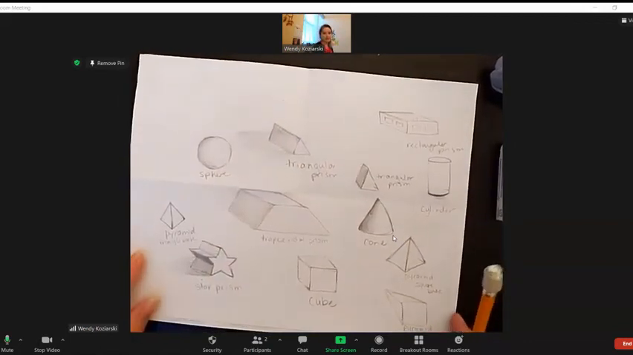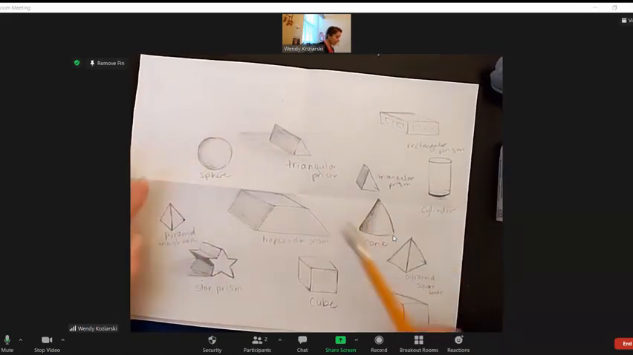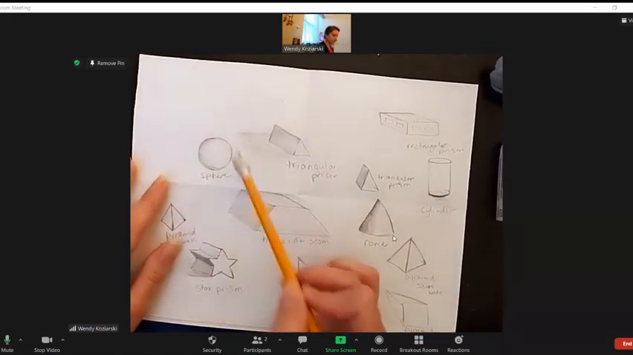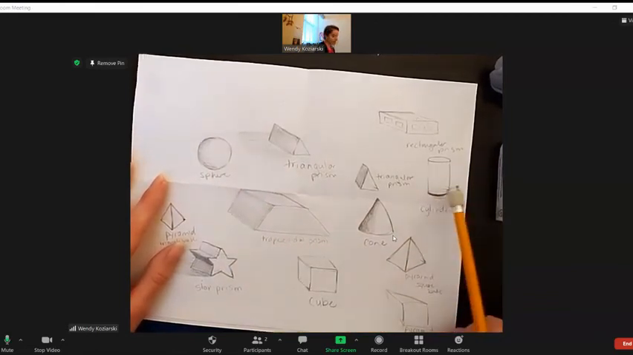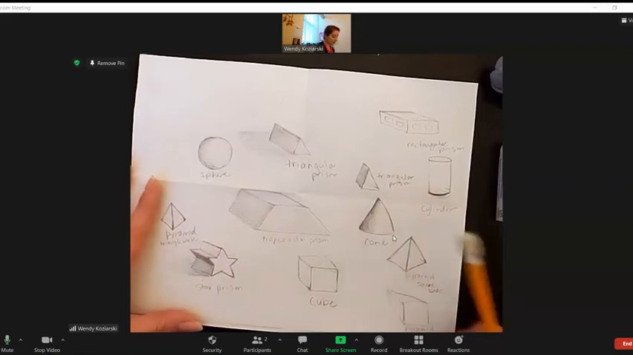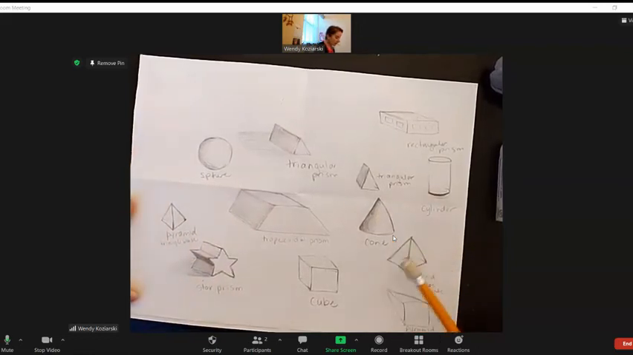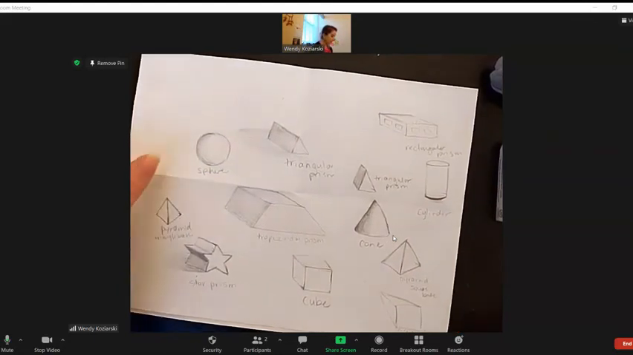So these are the 3D shapes that are not prisms, right? So we have the sphere, which is totally round. We have the cylinder, which is rounded also. We have the cone, another rounded shape. And we have the pyramid. Okay, so these are going to be a little bit different. All right, so let me show you what I mean.